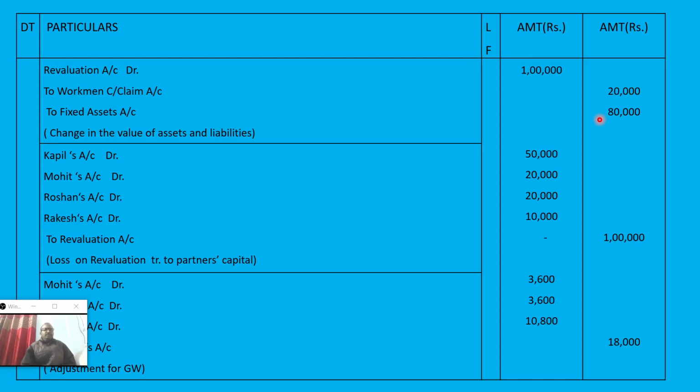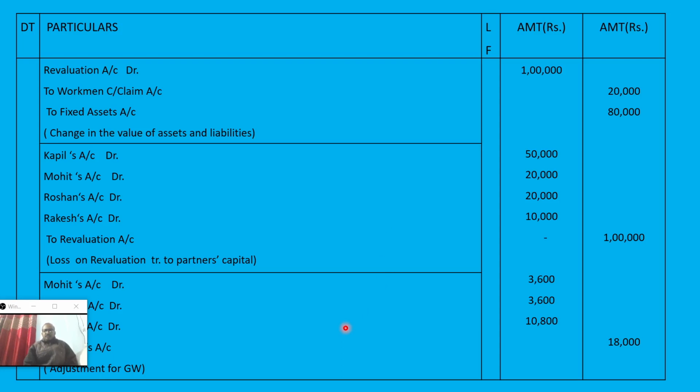So therefore, if you open the revaluation ledger, that will show the loss on revaluation, and that loss you have to distribute to the partners in their old profit sharing ratio. And this is the loss distribution entry. It is all partners' capital account debit: Kapil capital account debit, Mohit capital account debit, Roshan capital account debit, Rakesh capital account debit, to revaluation, total 1 lakh, in the ratio 5:2:2:1, always the old ratio, not the new.